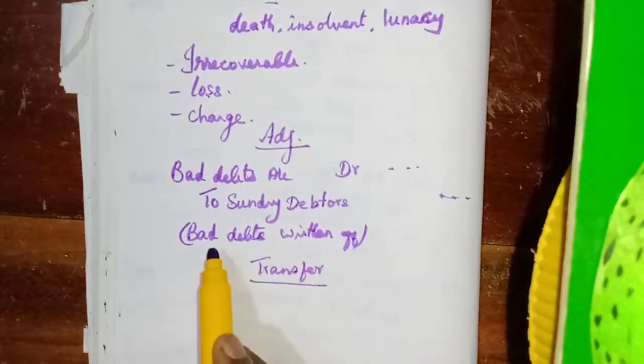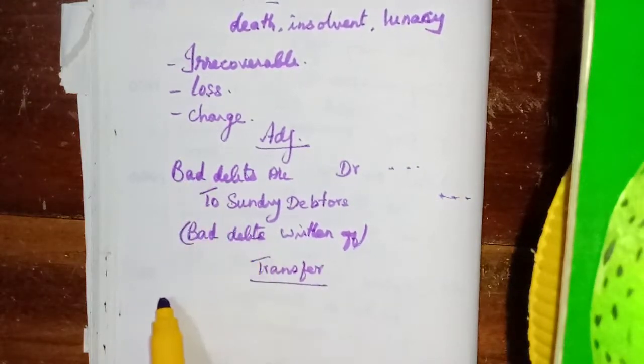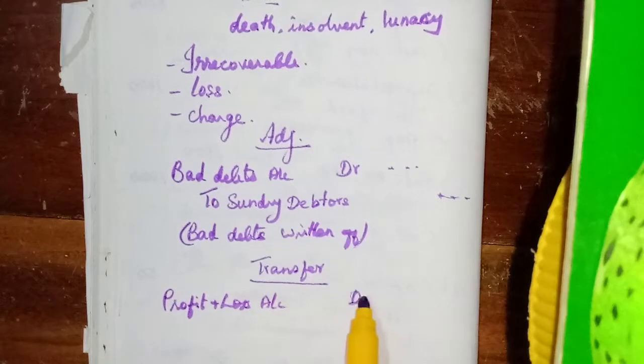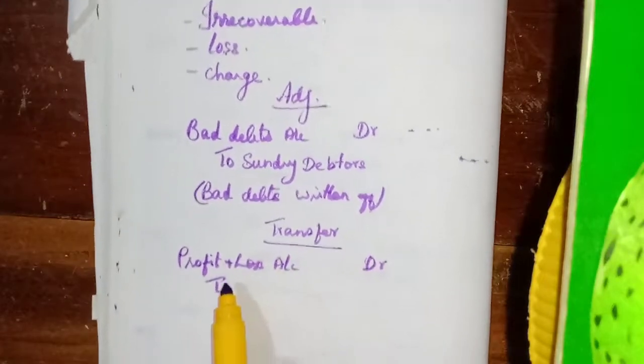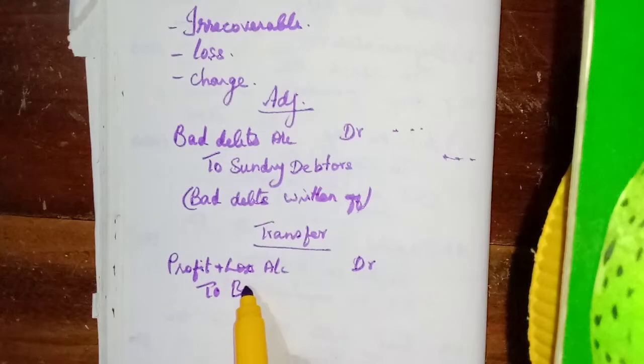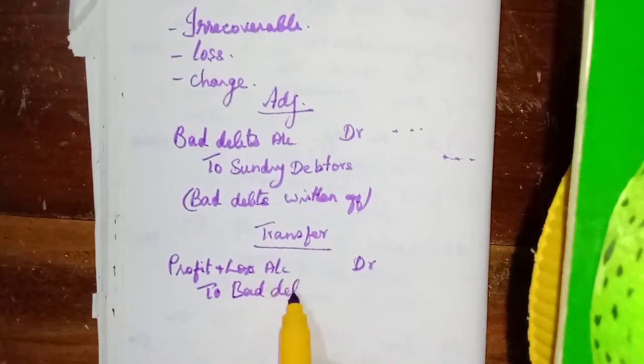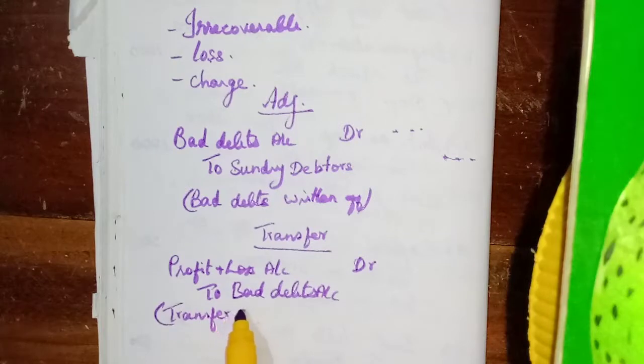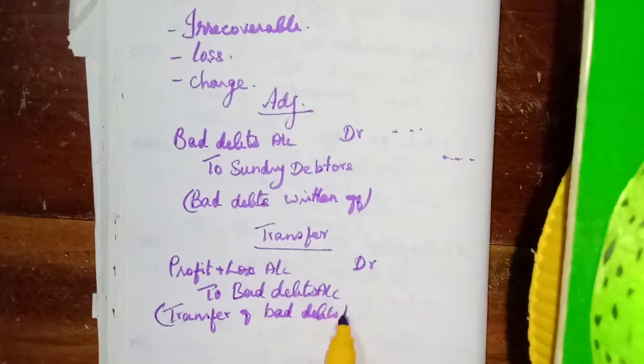Transfer entry: profit and loss account will be debited, to bad debts, transfer of bad debts. The same amount we have to write.